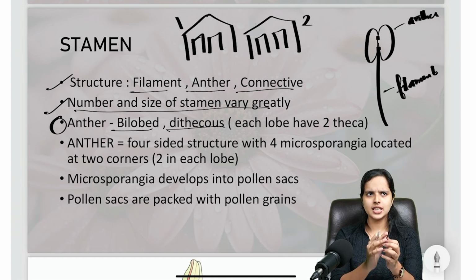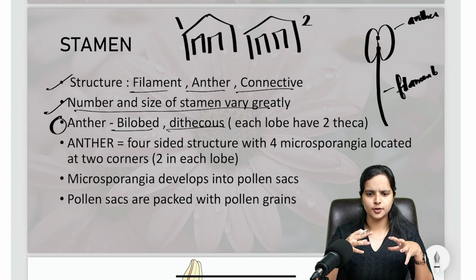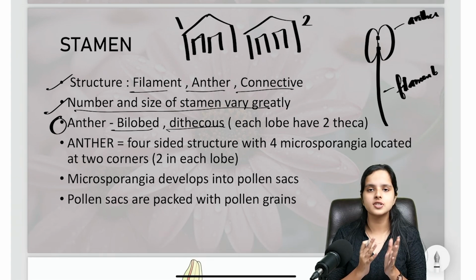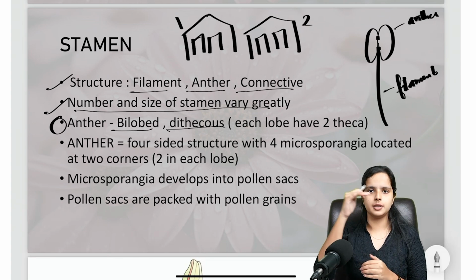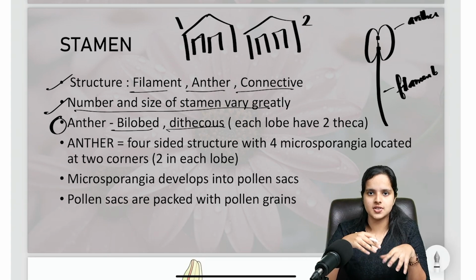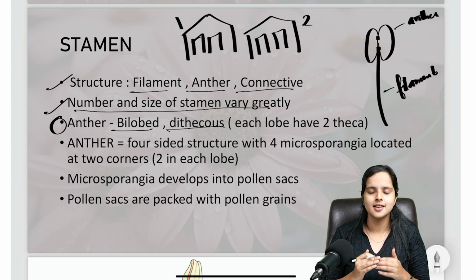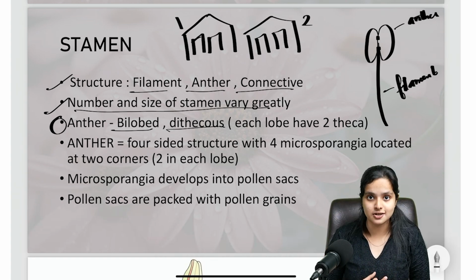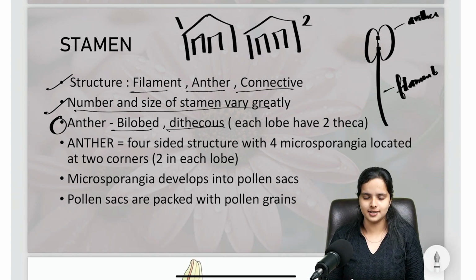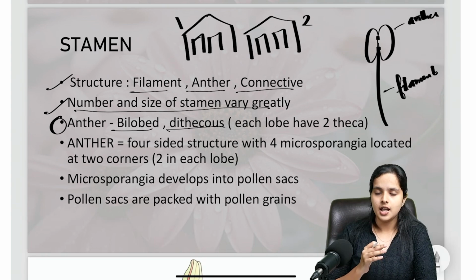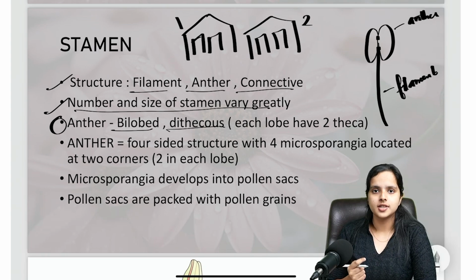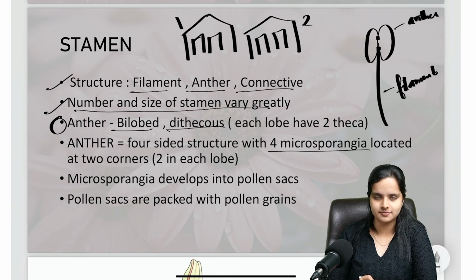So we can imagine the anther as a tetragonal, or 4-sided, structure. If we put a drone above both these houses and look down, we can see 4 rooms located at 4 sides. So basically an anther is a tetragonal structure, a structure which is 4-sided. I hope you agree with that. Now, in these 4 rooms, you have the microsporangia.